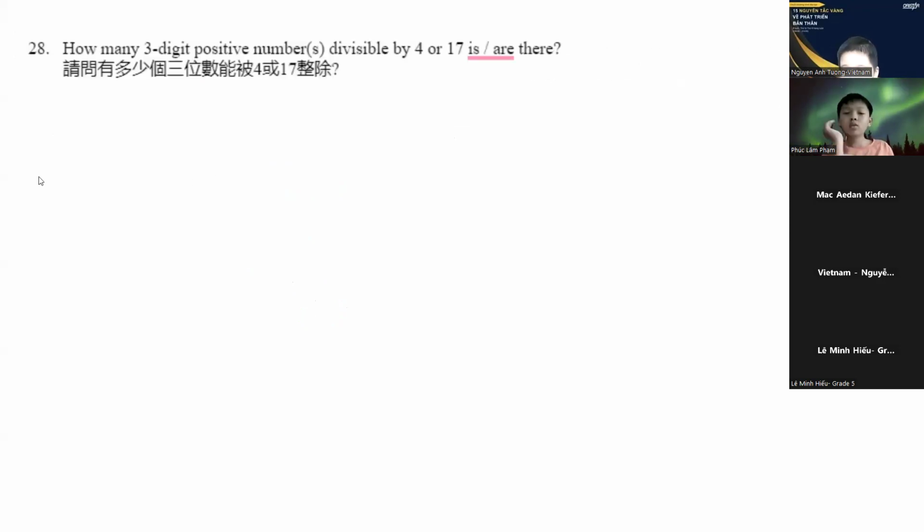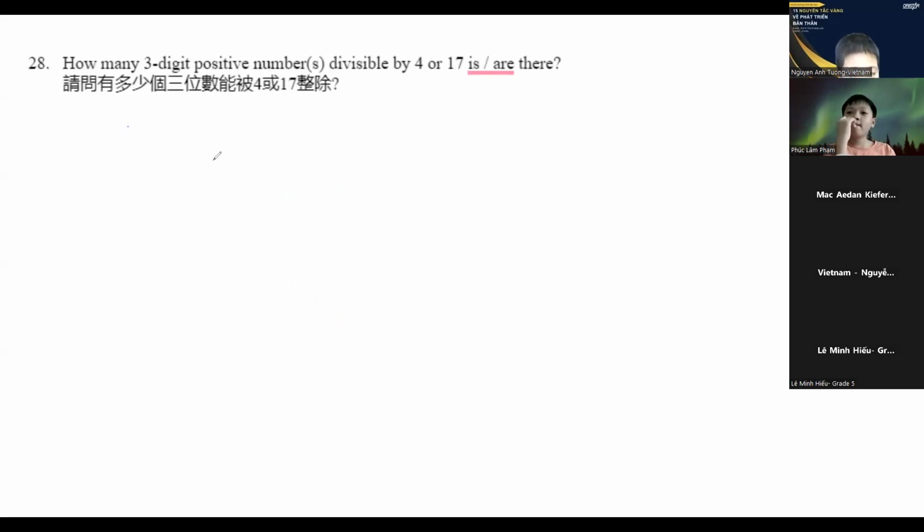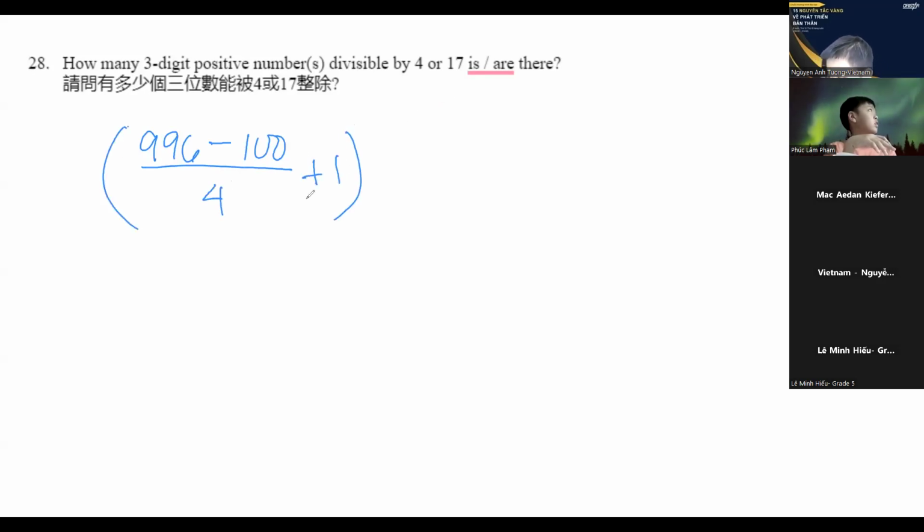Now let's move on to number 28. How many 3-digit positive numbers divisible by 4 or 17 are there? So first, let's solve for how many positive numbers divisible by 4 or 17 there are. The biggest 3-digit number divisible by 4 is 996, minus 100, over 4, plus 1. So this is to solve for how many numbers are divisible by 4, and that is 225.